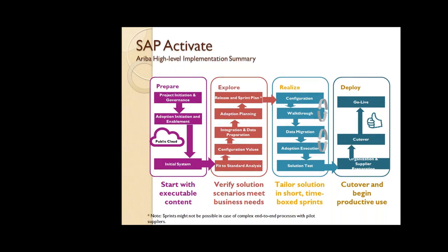In the deploy phase, we do all the required cutover activities, and then we move to the go live part. When go live happens, all the changes in the QA side will be available in the production side, and from then it will run. That means business will start using the Ariba solutions. So this is a high level process of any Ariba implementation project.